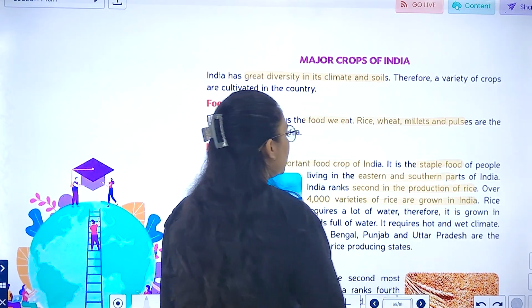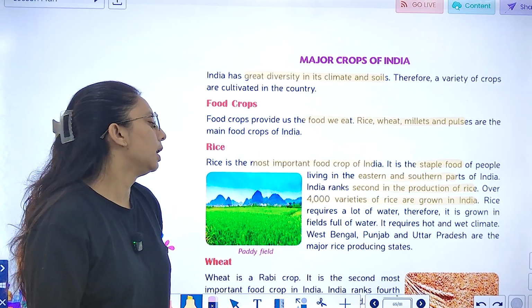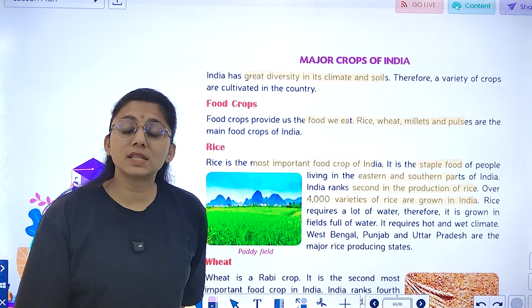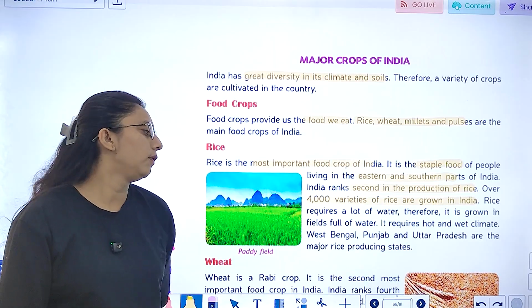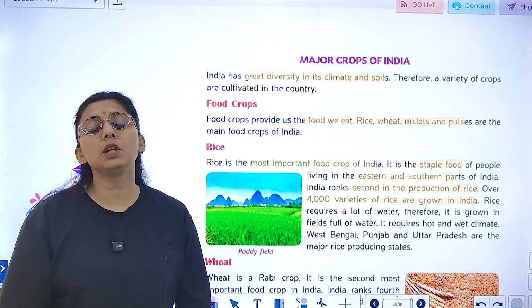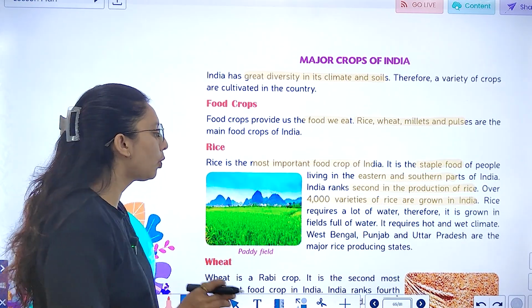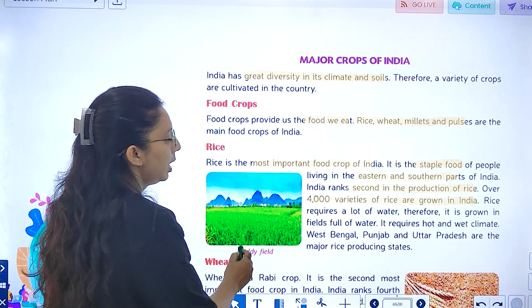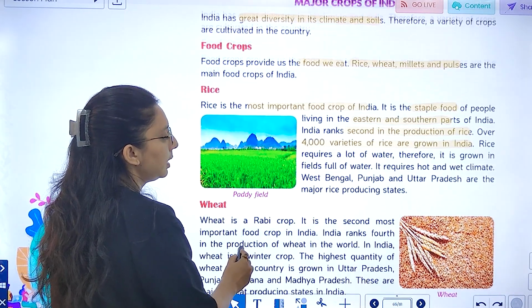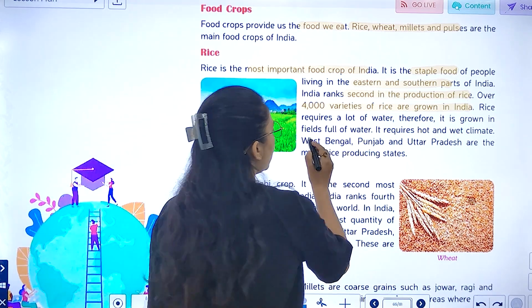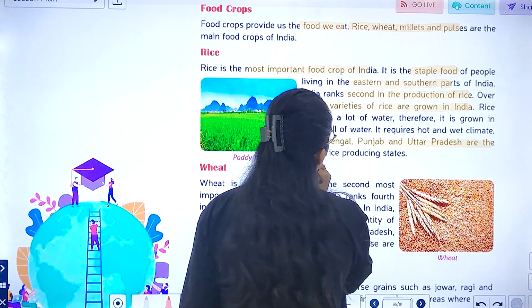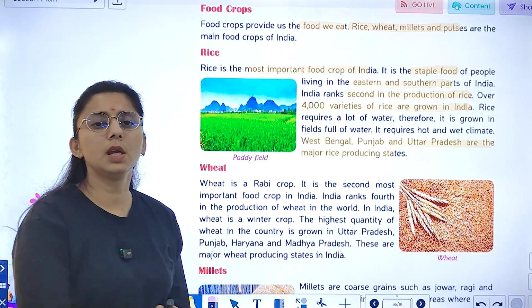Over 4,000 varieties of rice are grown in India. Rice requires what? A lot of water. ज़्यादा से ज़्यादा पानी की नीड होती है and therefore it is grown in fields full of water. कहाँ पे ग्रो होती है? जहाँ पे पानी ज़्यादा होता है. Availability of water is more. There it grows. And it requires hot and wet climate. And like you know, West Bengal, Punjab, Uttar Pradesh, they all are the major rice producing states.